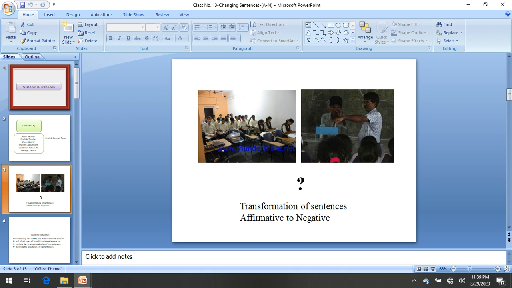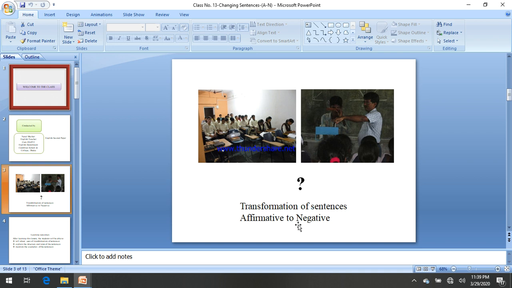Let's see what we are going to discuss today. We will obviously discuss 5 kinds of sentence. We know that according to meaning there are 5 kinds of sentence. One is assertive, second is interrogative, third is imperative, fourth is optative, and the final one is exclamatory. That means we are going to change assertive into interrogative, assertive into exclamatory, or exclamatory again into assertive.